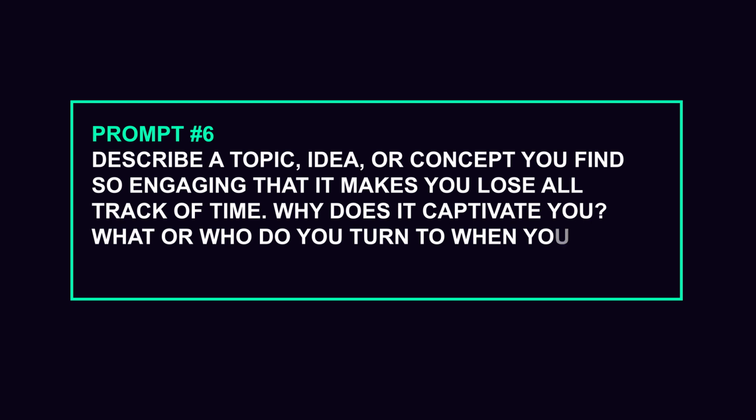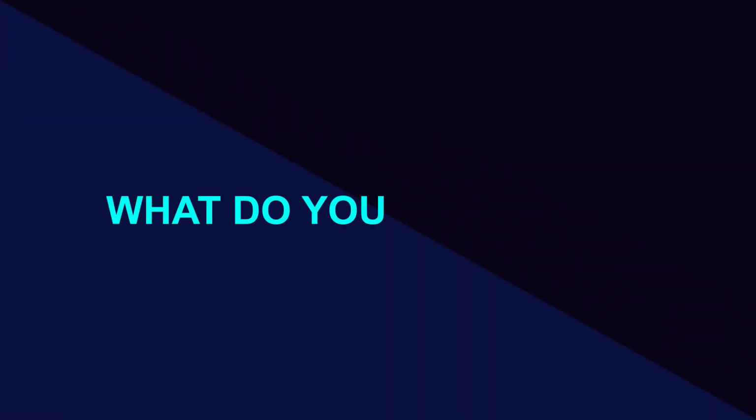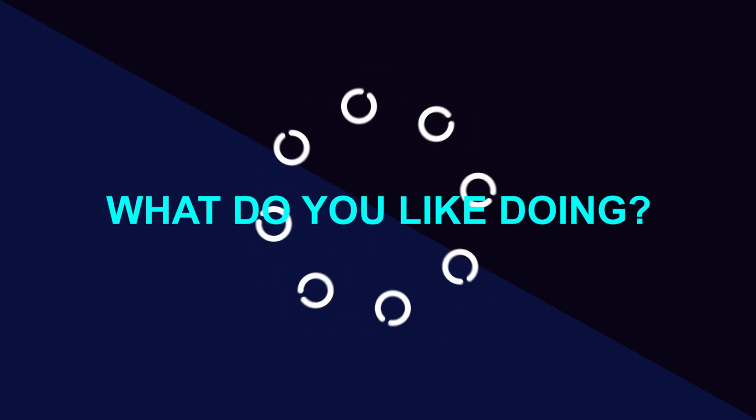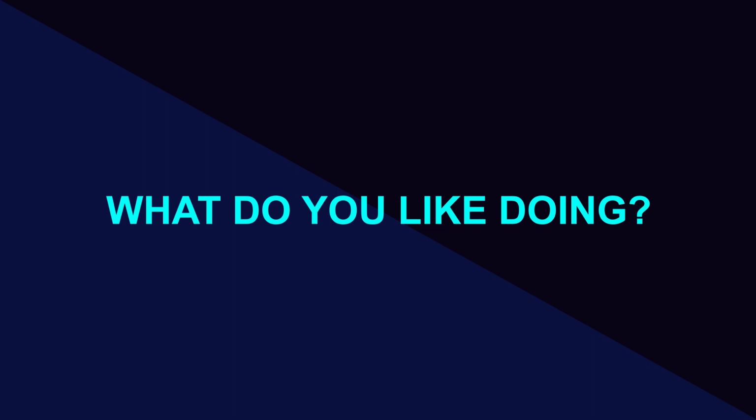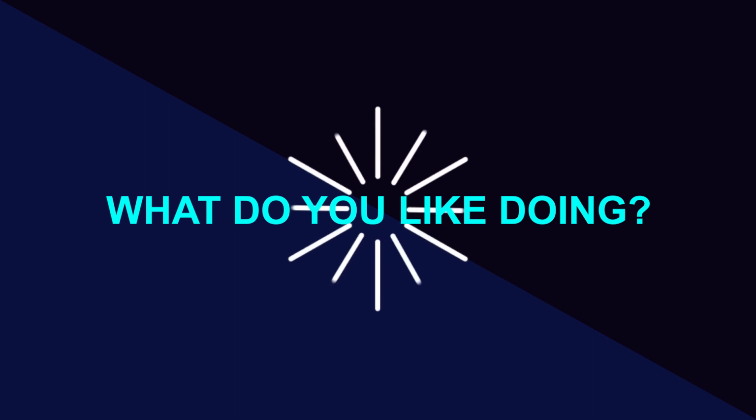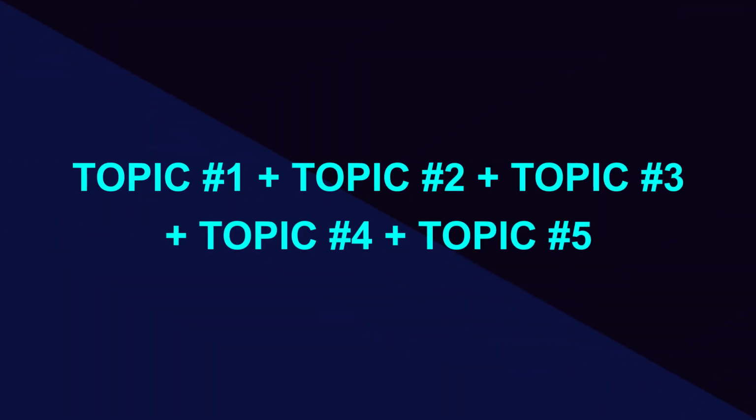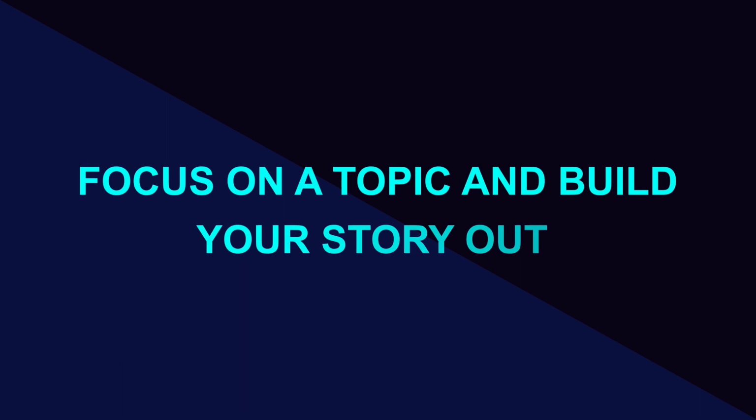Once you get closer to the end of the topic list, you really get a sense for what the essay wants from you, because they basically remove all nuance from the task and just ask you directly, what do you like doing ever? This topic combines elements from topics 1 through 5, but if you focus on how this question is different from the others, the one thing that stands out is that this prompt is only asking you to focus on a topic and to build your story around that.